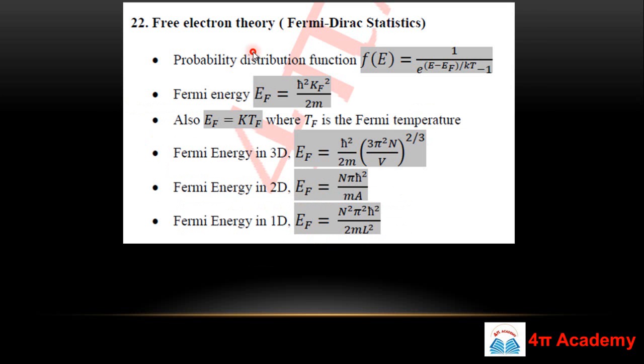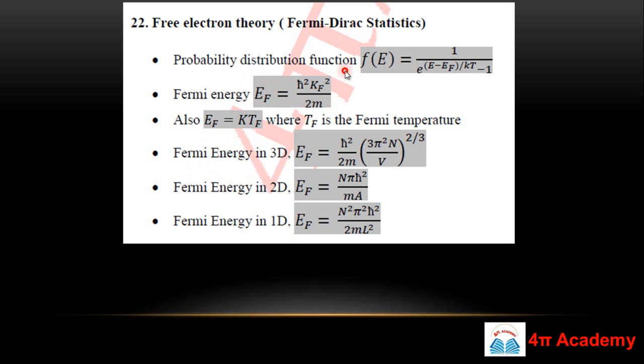And this is very important, free electron theory, that is Fermi-Dirac statistics. So in this slide we are discussing the Fermi energy of your crystal in 3 dimensions, 2 dimensions and 1 dimension. So what is the Fermi energy? The formula of Fermi energy is ħ² k_F² upon 2m. This is a general formula.